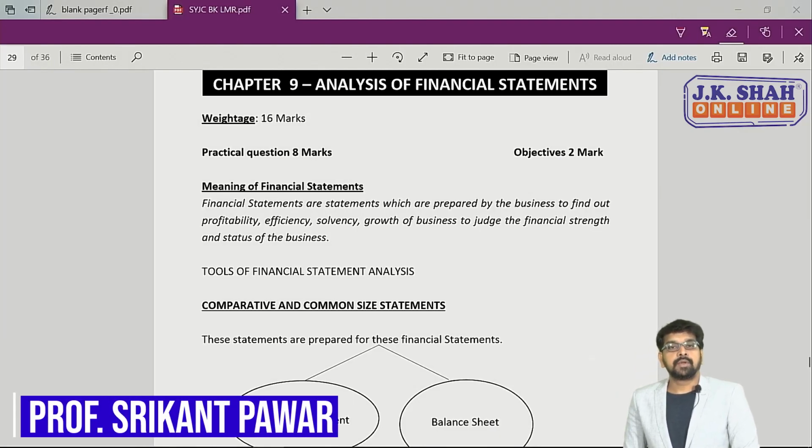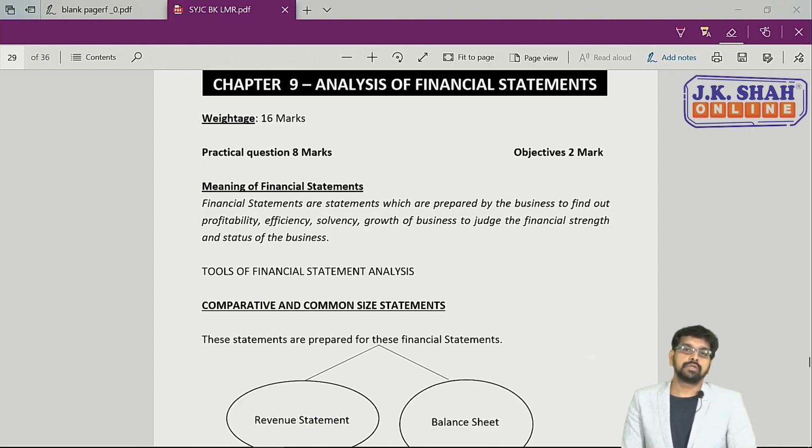Let's start with chapter number 9, analysis of financial statement. Now before starting this chapter, let me tell you this chapter will come with an option with death of partner. So it is advisable to opt death of partner. Okay. Still we'll discuss what this chapter is about.